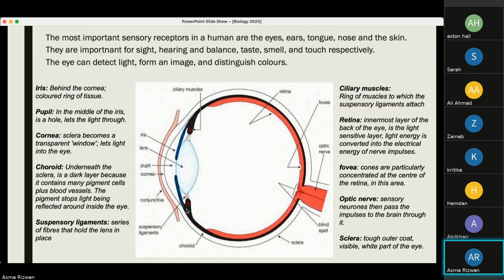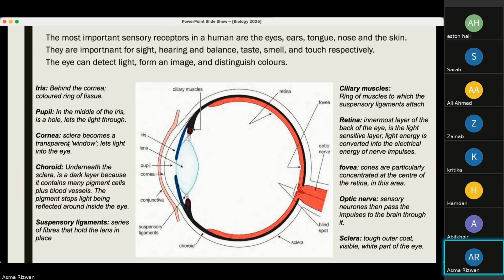Then we have the choroid, we have the cornea. So the choroid is underneath the sclera. It is a dark layer because it contains pigment cells and blood vessels. The pigment stops the light being reflected around inside the eye.